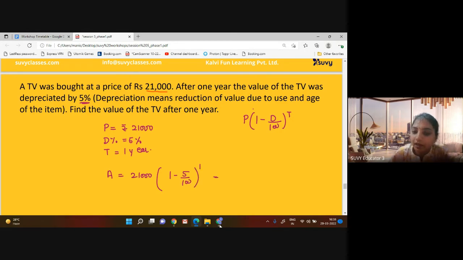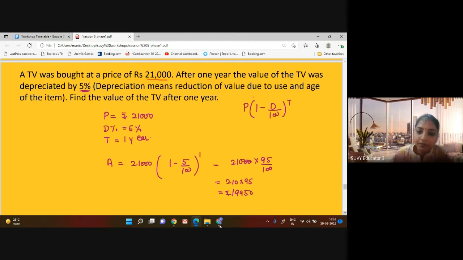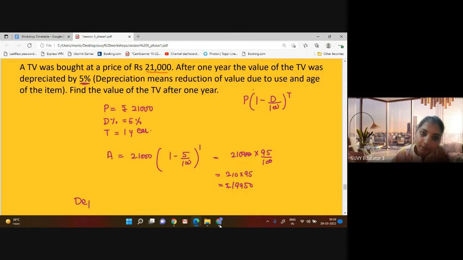So it will become 21,000 into 95 upon 100. So zeros are cancelled. It means 210 into 95. It will give us amount 19950.